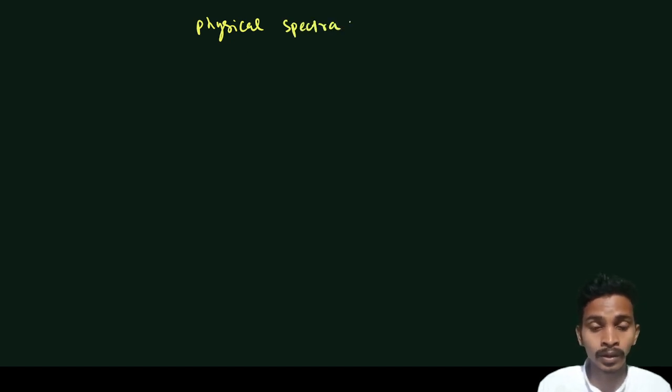Welcome to everyone. After completing group theory, we move to the next chapter, that is physical spectra. In this chapter, we will discuss three spectroscopies.